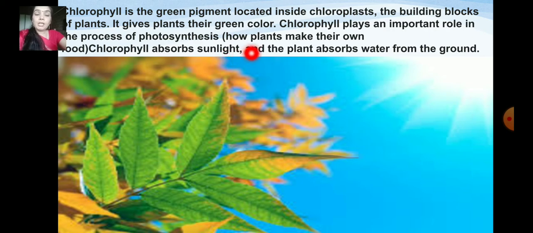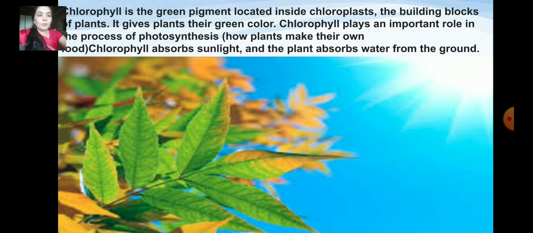Photosynthesis is how plants make their own food. We'll be learning it now. This chlorophyll absorbs heat energy from sunlight and the plant absorbs water from the ground.